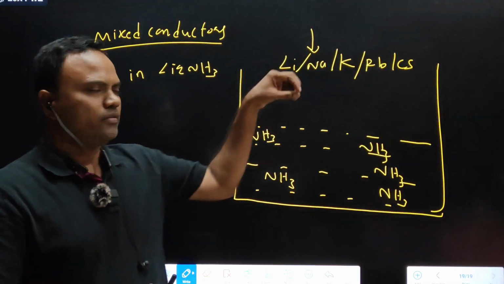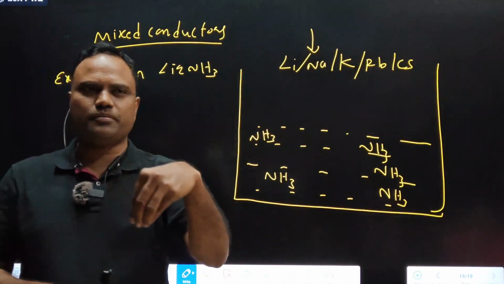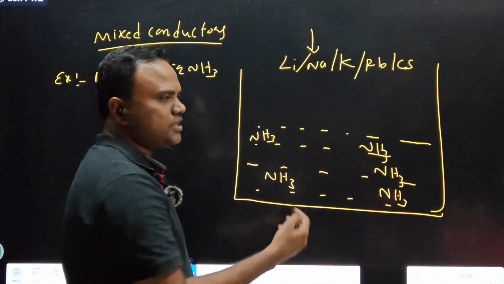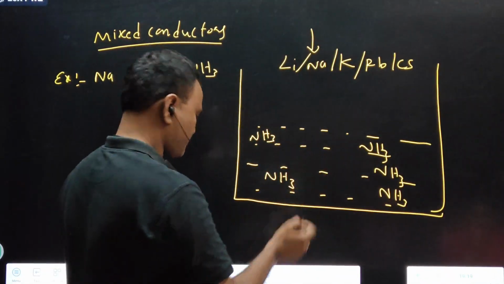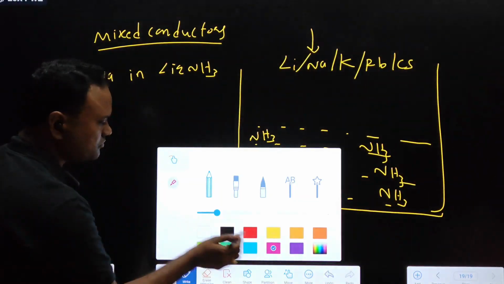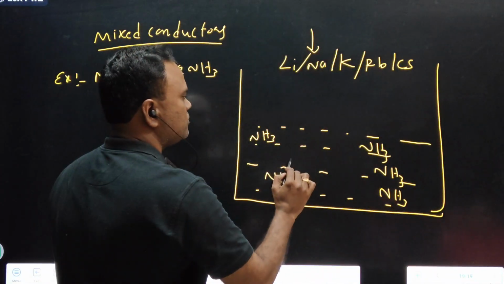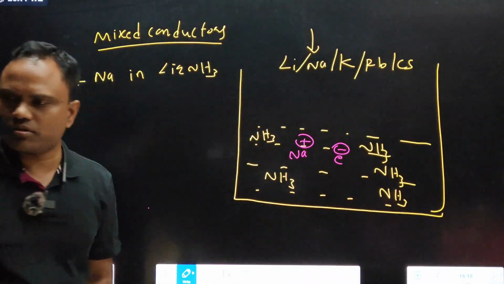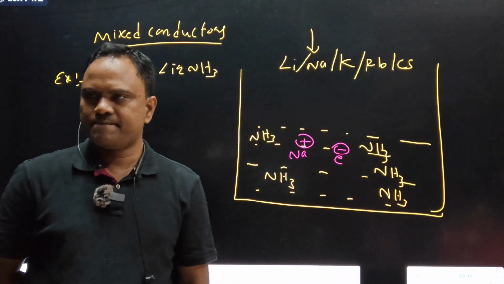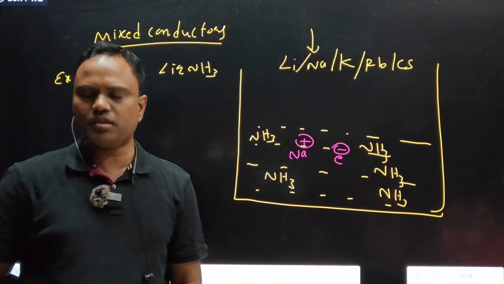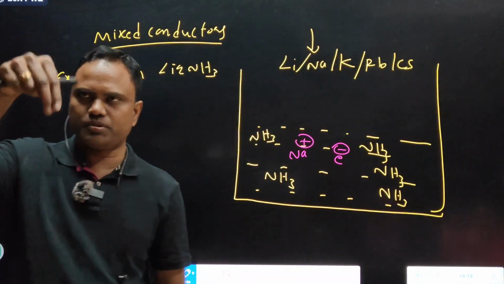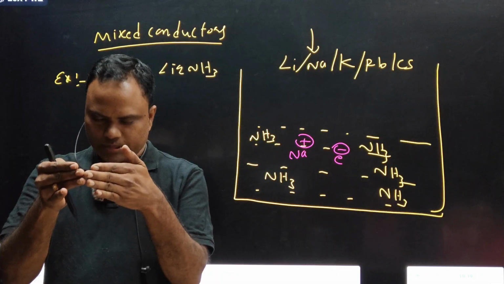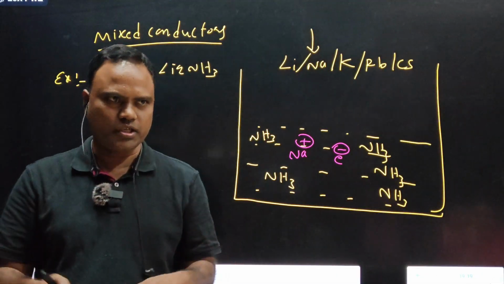See, when we drop lithium metal or sodium metal, any potassium, what happens? Free electrons are released into the liquid ammonia. Sodium positive and electron. This is the mechanism. When you put any alkali metal in liquid ammonia, immediately the alkali metal releases electrons.